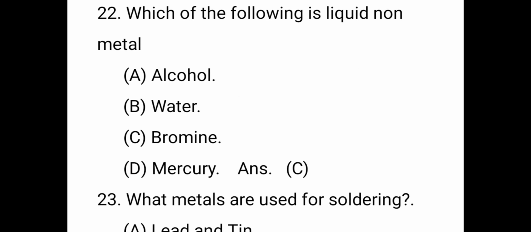The next question. Which of the following is a liquid non-metal? The non-metal liquid is bromine. The metal is mercury. It is the most important bit. These bits are most important.